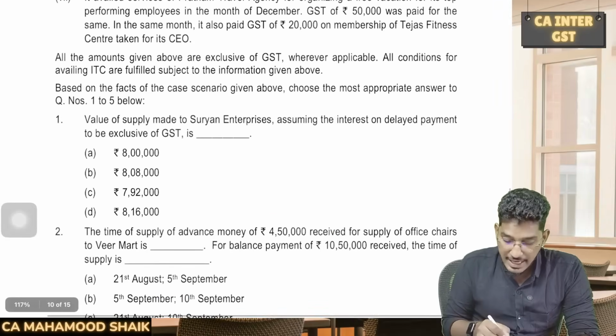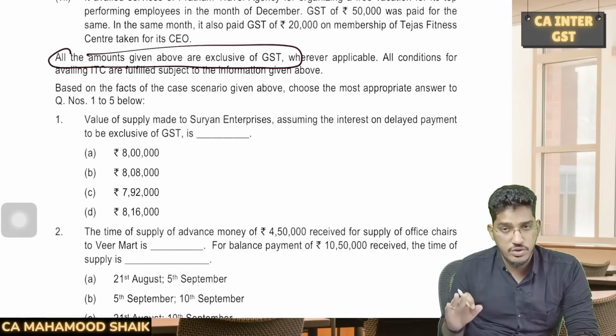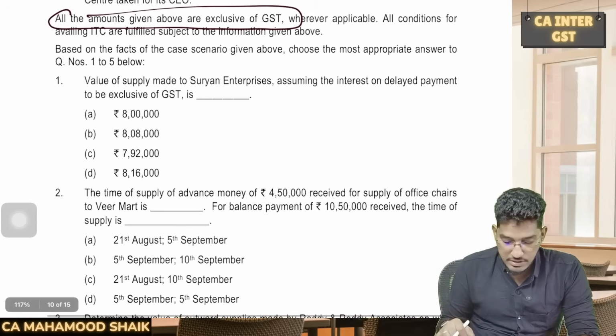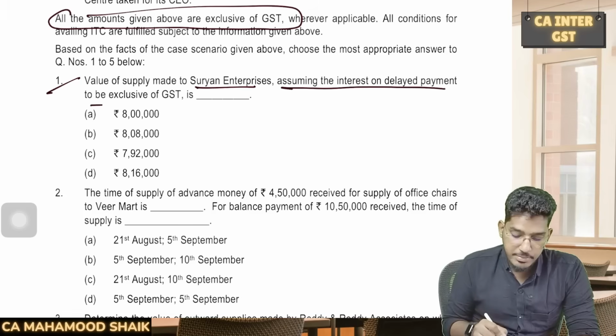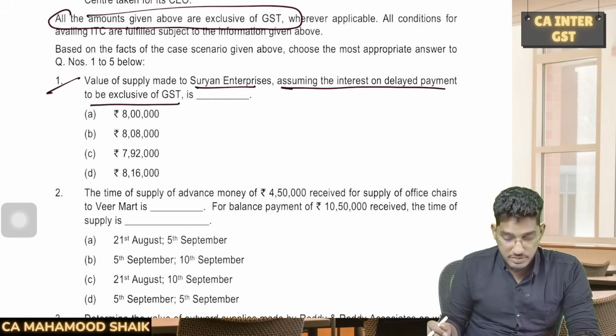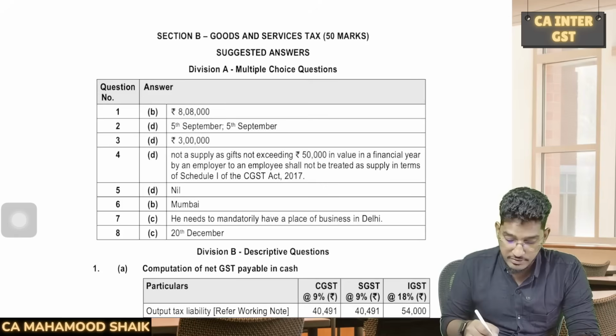So if you see here, they have given an important point: all the amounts given above are exclusive of GST. Don't take an assumption that the given figures are inclusive. Take every figure as exclusive of GST only. So if you look at question number 1, value of supply made to Suryan Enterprises, assuming the interest on delayed payment to be exclusive of GST. So what is the amount? 8 lakh 8,000 will be the value of supply.